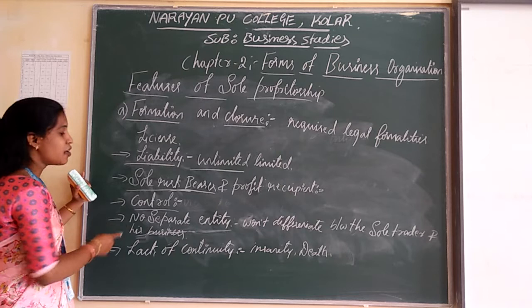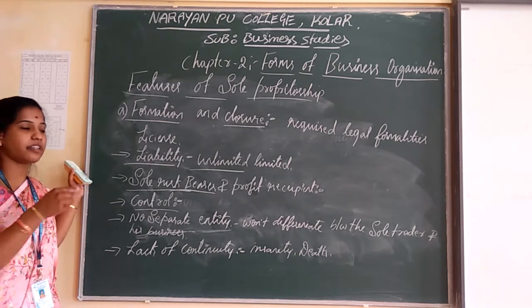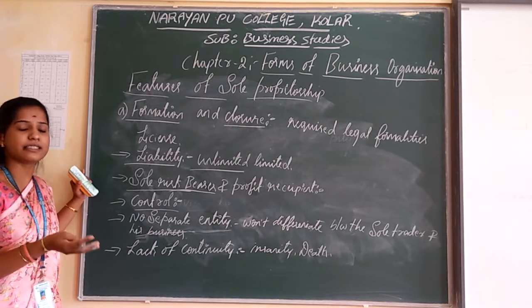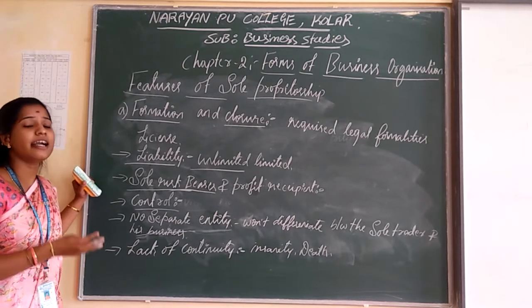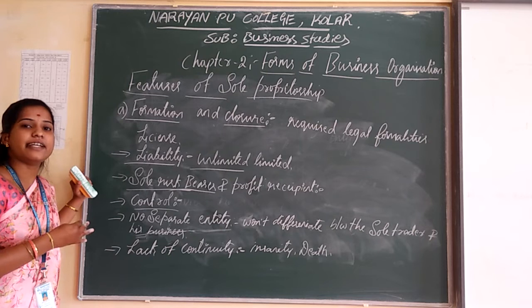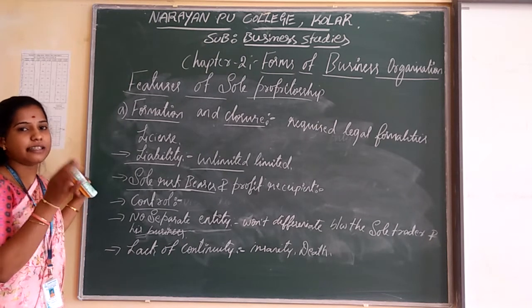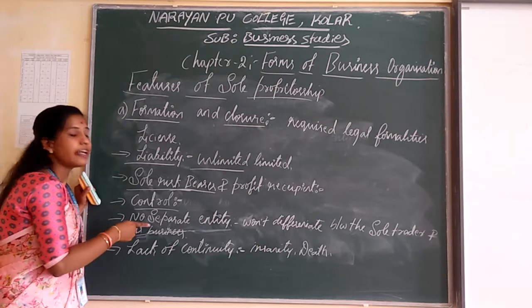And the next one is no separate entity. So the no separate entity means they won't differentiate between the sole trader and his business activity. So here they have one legal identity, that is known as no separate entity.